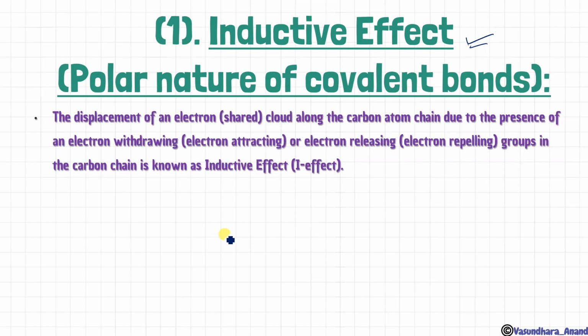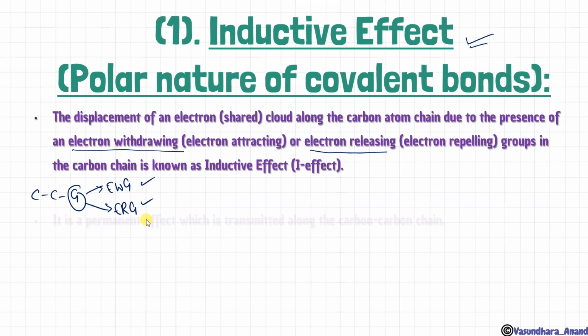The displacement of an electron, shared electron cloud along the carbon atom chain due to the presence of an electron withdrawing group, which is electron like अपने तरफ खींचने वाला, electron attracting, or electron releasing group, which is going to electron repelling, मतलब electron देने वाला group in the carbon chain is known as inductive effect. Like अगर कोई भी carbon chain में अगर कोई group attached है, तो this group, whether it is electron withdrawing group or electron releasing group, that will decide the inductive effect. इनकी वजह से inductive effect आएगा.